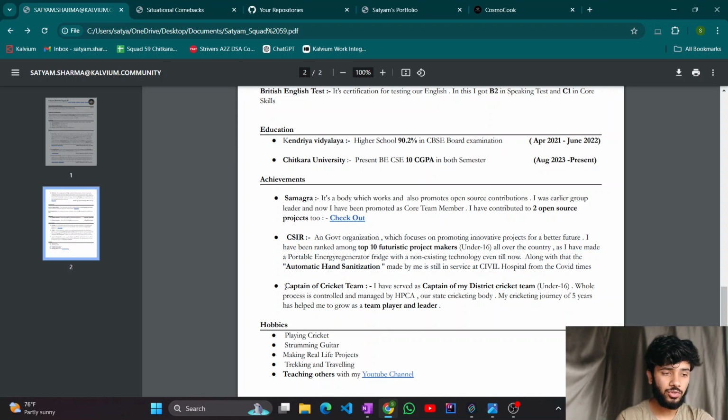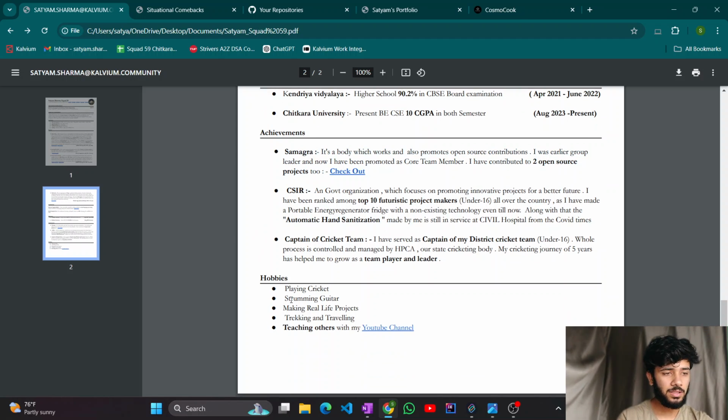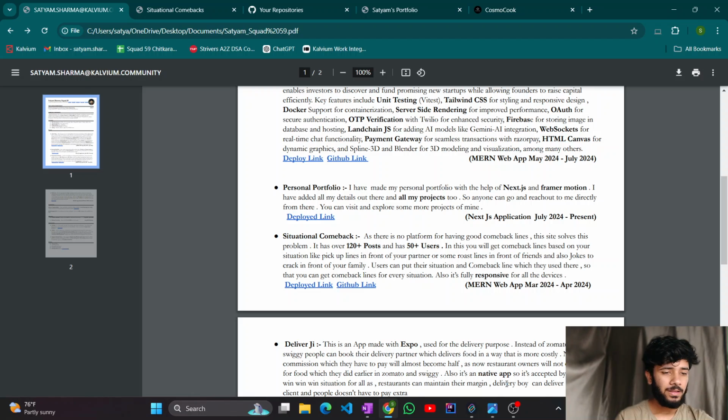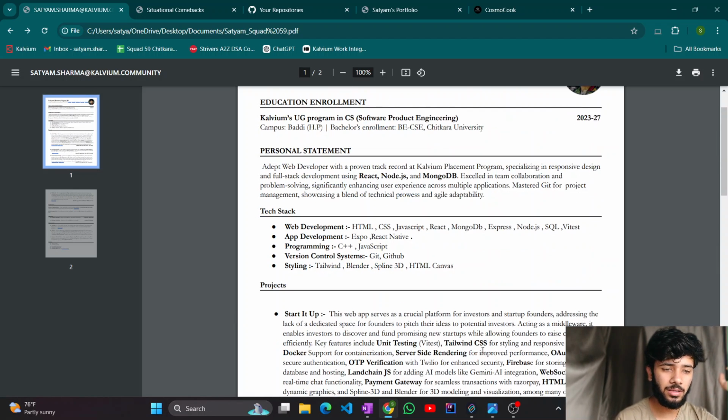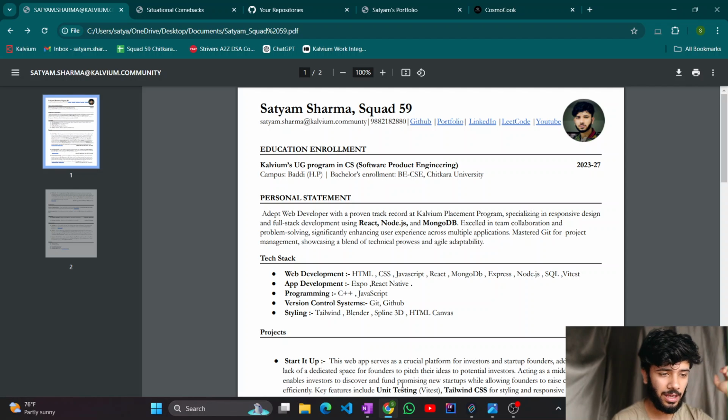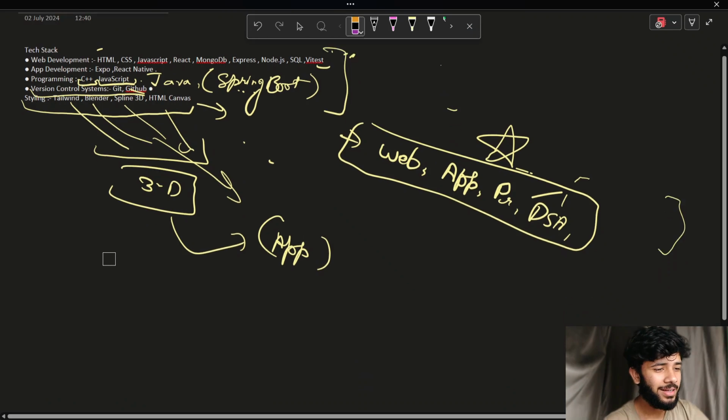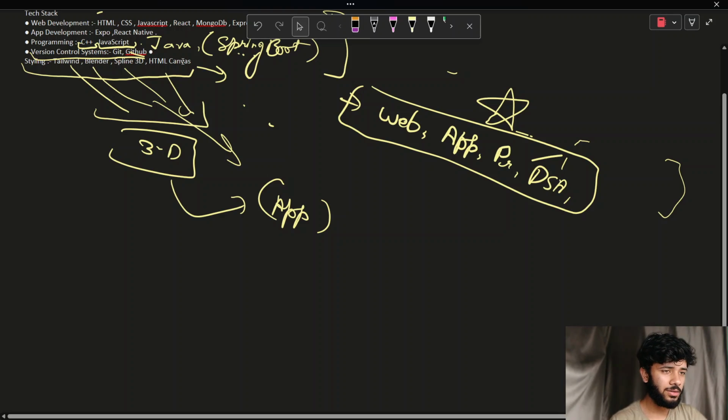Cricket team, I used to play cricket a lot, so that's what I do. Samagra, it's just an open source project which I have told you about. These are those things. There are my hobbies also, like playing cricket, strumming guitar, making real life projects, trekking and traveling. So we will be seeing this in the future. Now you might have got a brief about myself, like who I am. Now let's see how this course will be working.